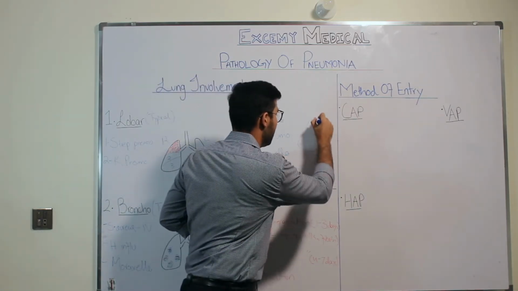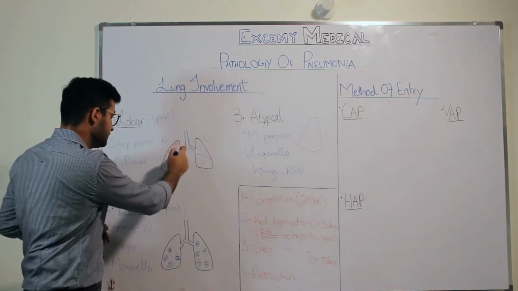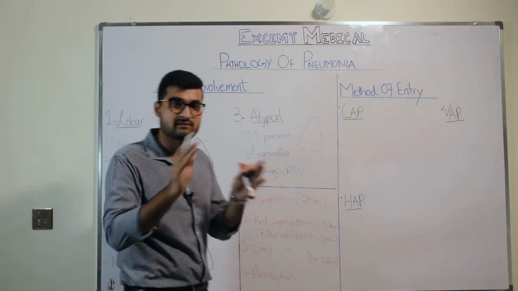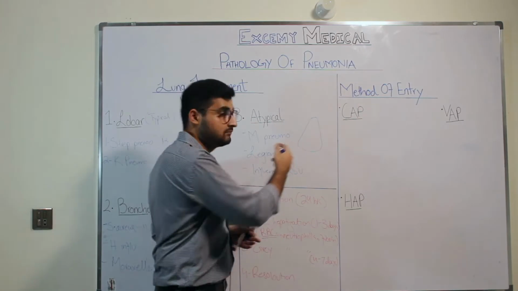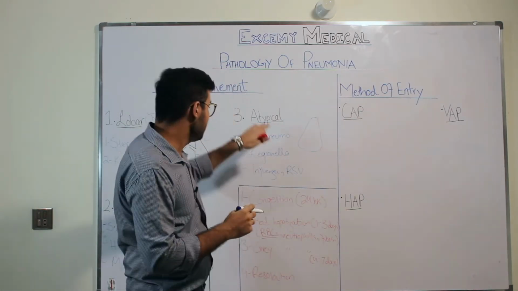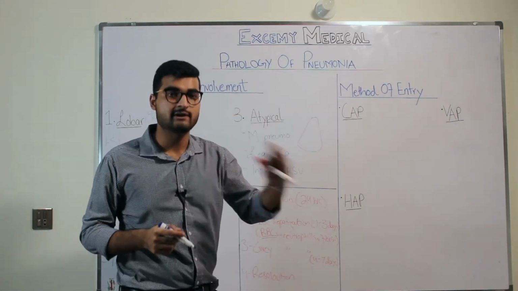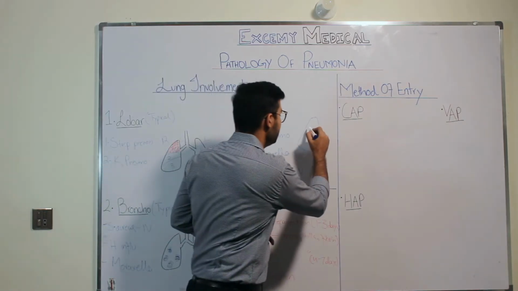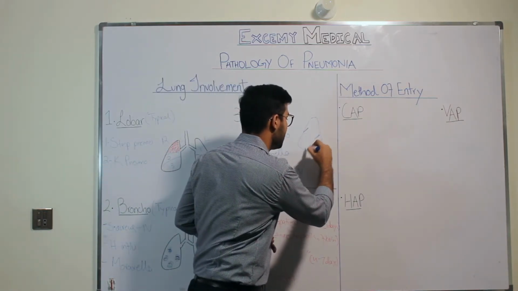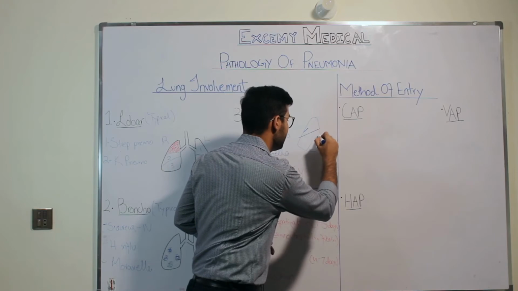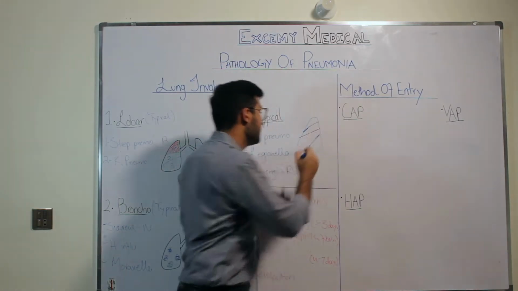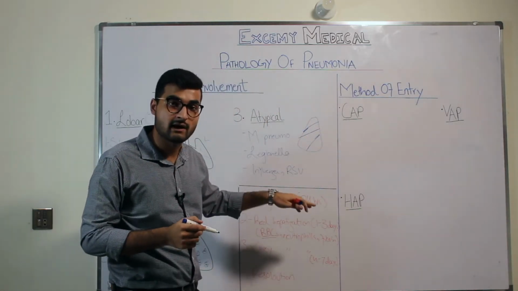If this was your lung, obviously you have these lines on your lungs because of the anatomy of the lung, right? Due to the vasculature and everything. So in atypical pneumonia, due to infiltrate deposition inside your lungs, you will have very prominent lung markings. You will be able to see them very clearly. Why? Because of the infiltrates inside your lungs.